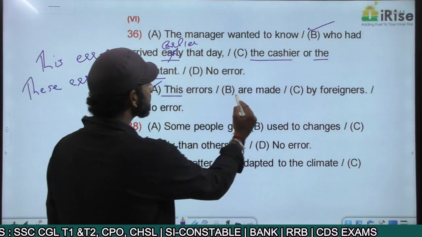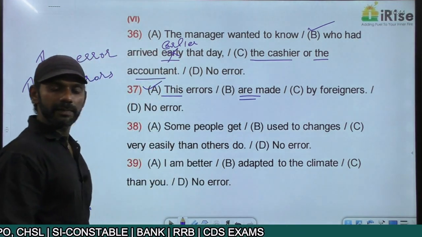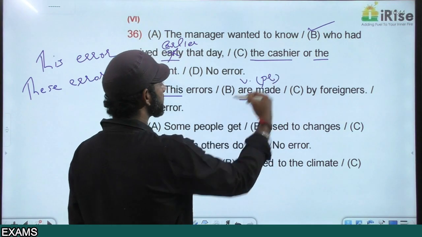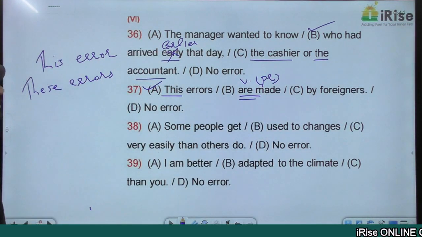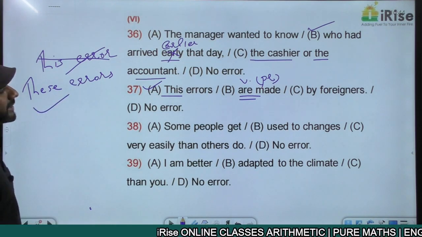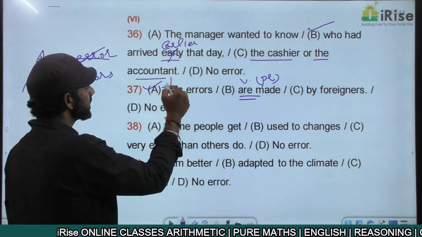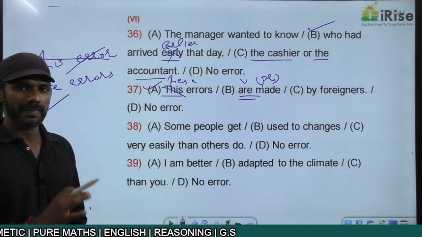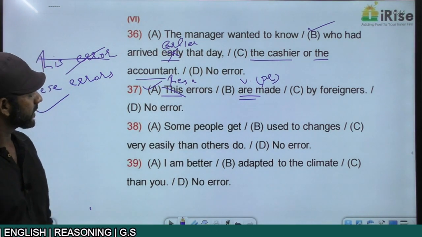"Are made." The verb here is are, plural. If the verb is plural, the subject must also be plural. So in this context, it cannot be "this error" because it's singular. It must be "these errors." So the correct statement must be "These errors are made by foreigners." Getting it? The next one.